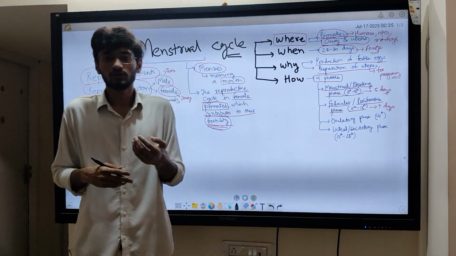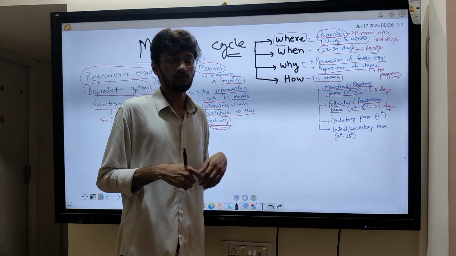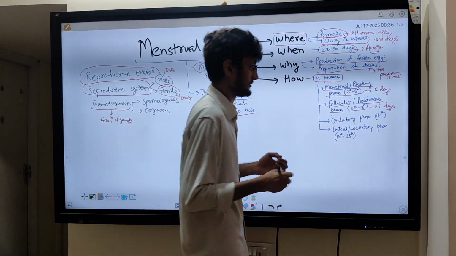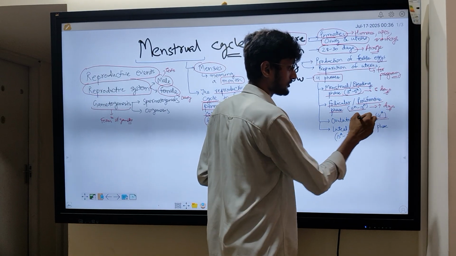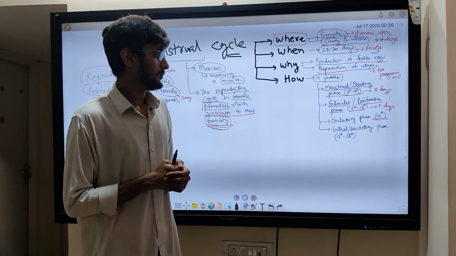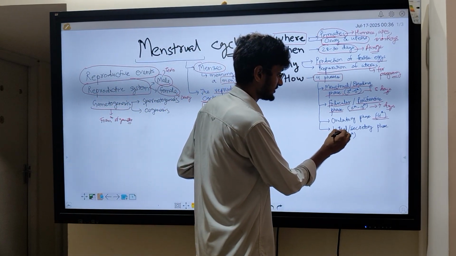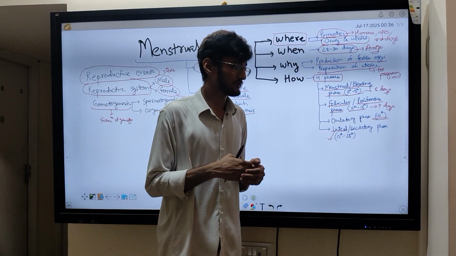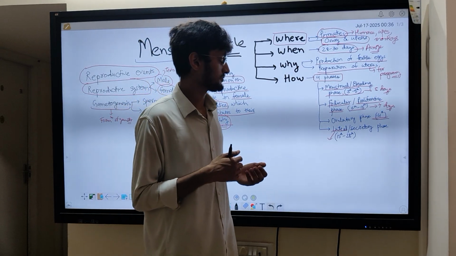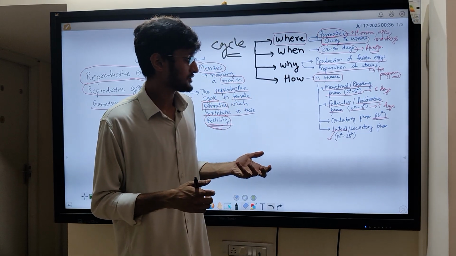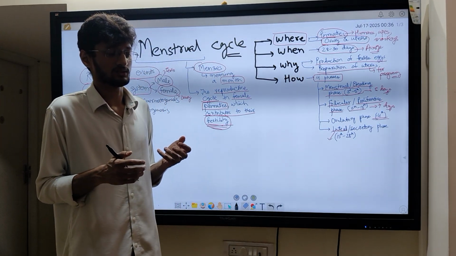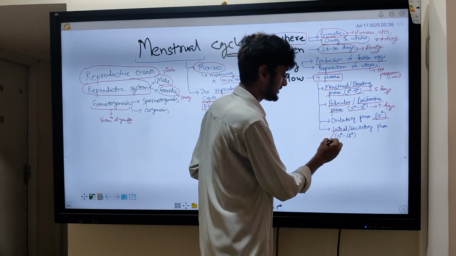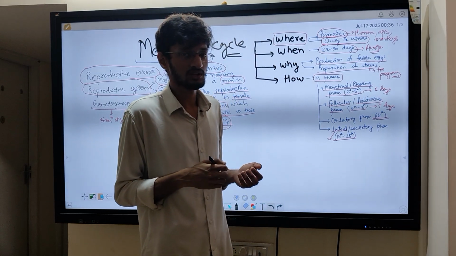Then it is followed by the ovulatory phase. Ovulation means the release of ovum from the Graafian follicle, from the mature follicle, right? And it happens on the 14th day of the cycle, which is followed by the luteal phase, in which we will see the formation of the corpus luteum, which is responsible for the production of some hormones, progesterone and estrogen mainly, that are responsible for strengthening the uterine lining and maintaining the pregnancy. And it happens from the 15th day onward.